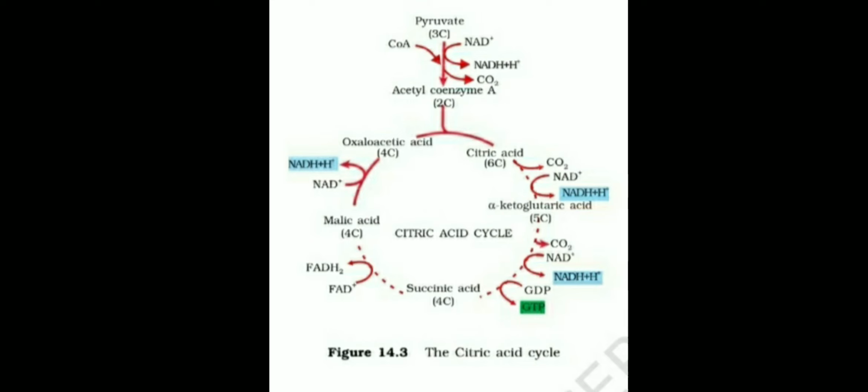When citric acid changes to alpha ketoglutaric acid, CO2 is released. When alpha ketoglutaric acid changes into succinyl coenzyme A, CO2 is released. As well, in the process, one GTP molecule and an FADH2 molecule are synthesized. So this is overall about the TCA cycle or citric acid cycle.